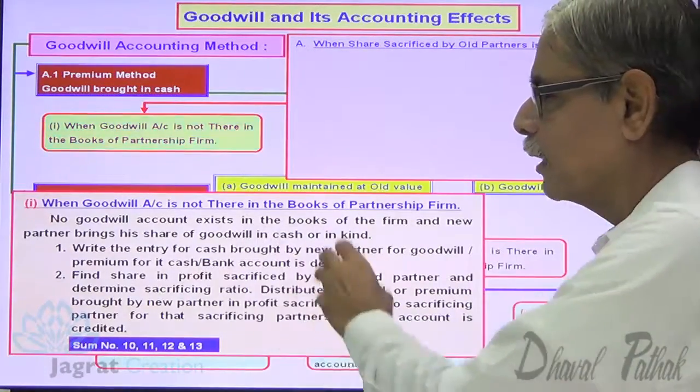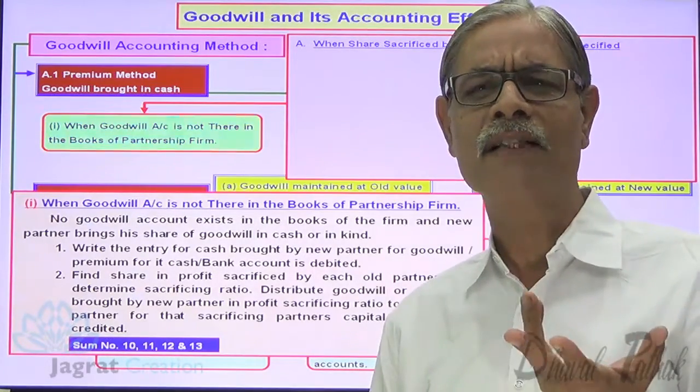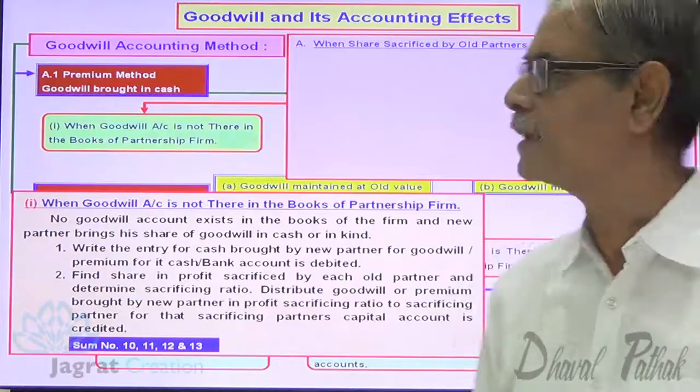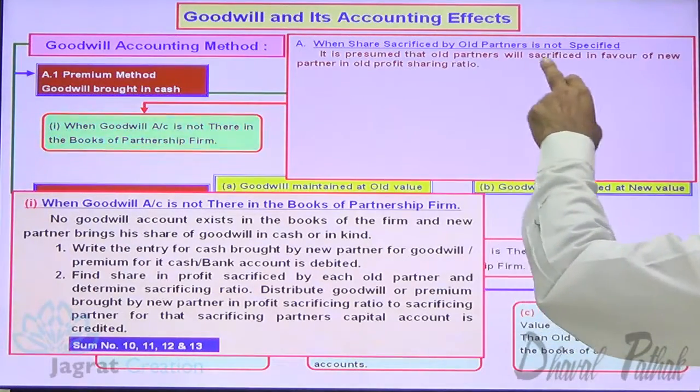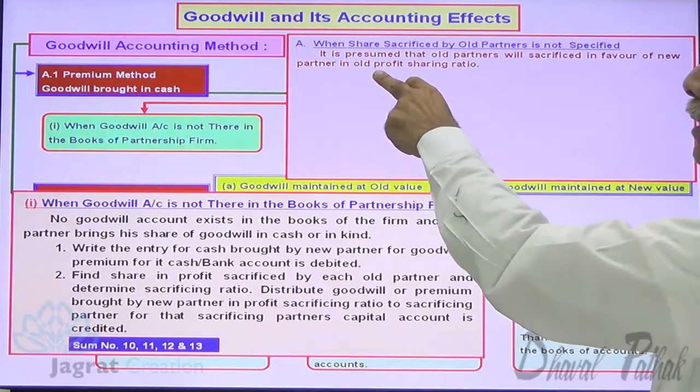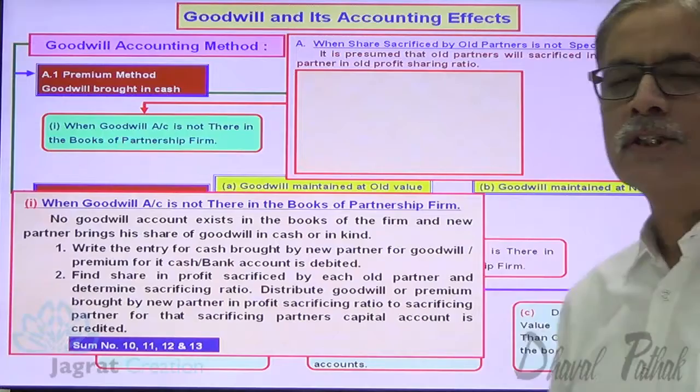See, we are required to find out the sacrificing ratio. We are not given the details of share sacrificed. Then what is the sacrificing ratio? Old ratio is the sacrificing ratio. It is presumed that the old partners will sacrifice in favor of the new partner in the old profit sharing ratio. Let me take the illustration.